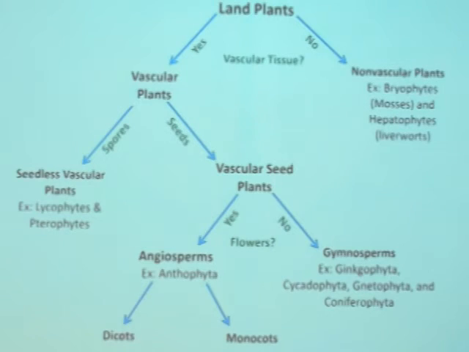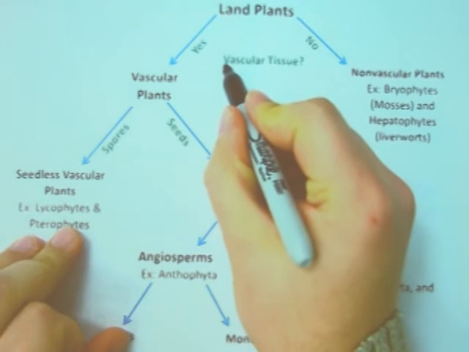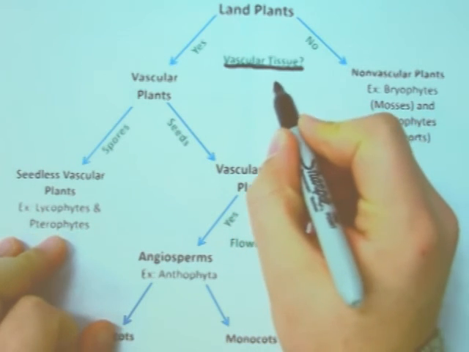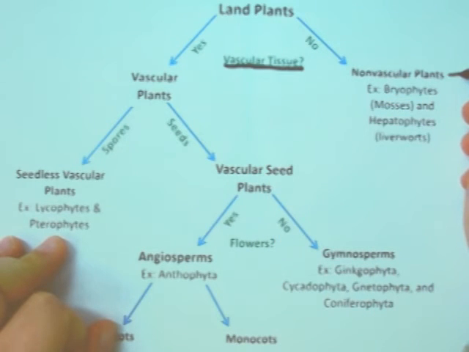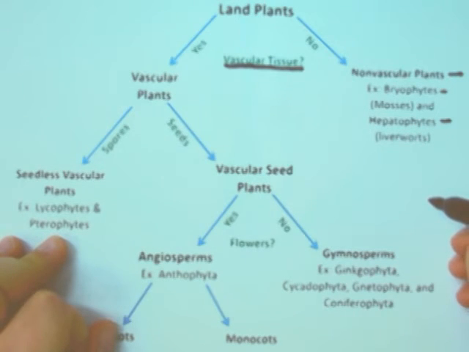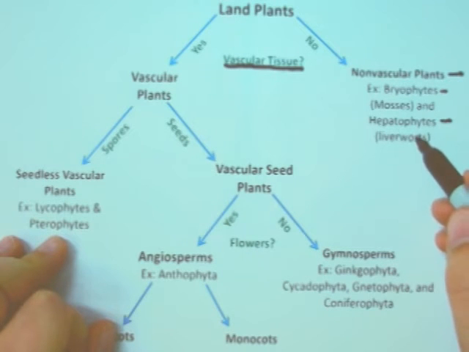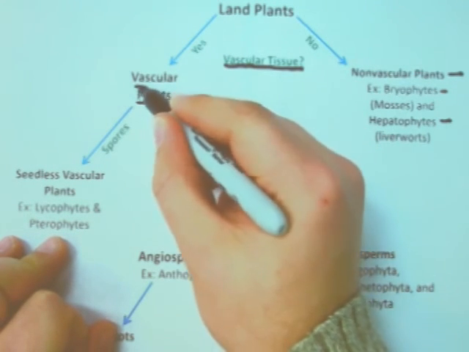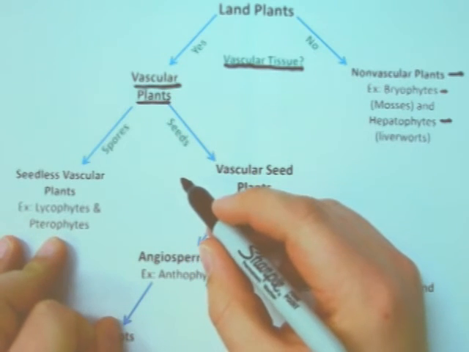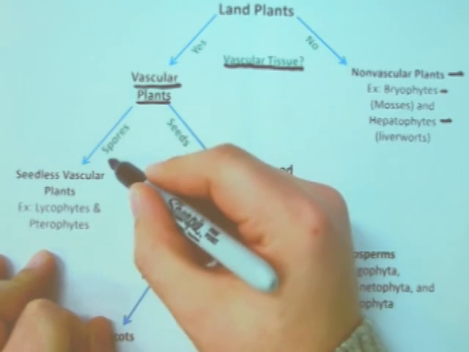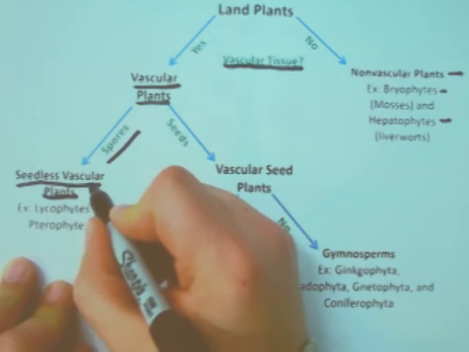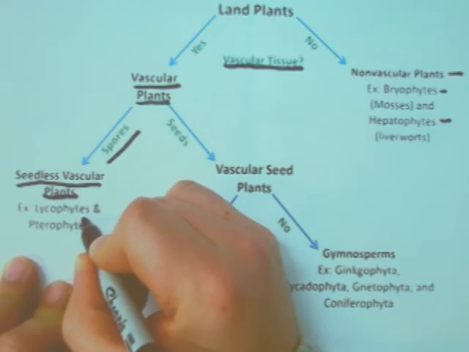So, here's your land plants 101. The first question we have to ask is, is there vascular tissue? If there is no vascular tissue, we go to our non-vascular plants, which were the bryophytes and hepatophytes you saw in lab. But if there is vascular tissue, we go to our vascular land plants. Now, as mentioned in the videos, there's two ways this can go. The first way is if you have spores. Then we look at the seedless vascular plants. The examples are the lycophytes and the pterophytes.